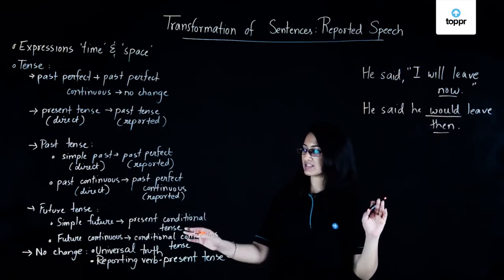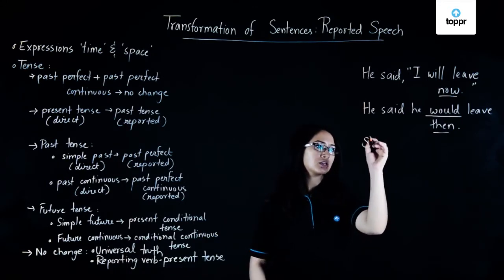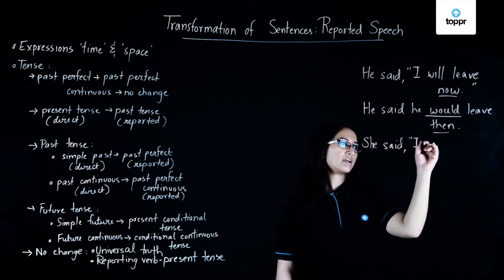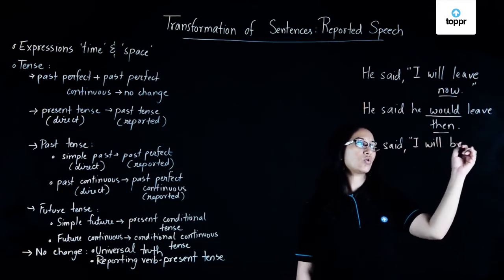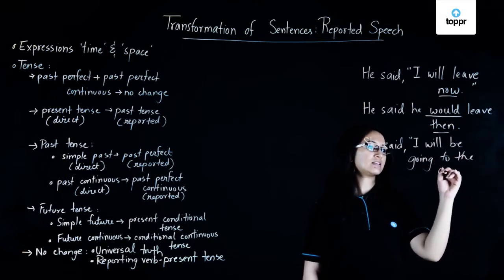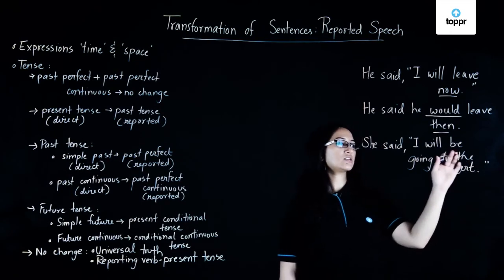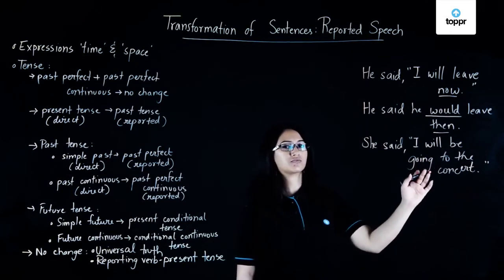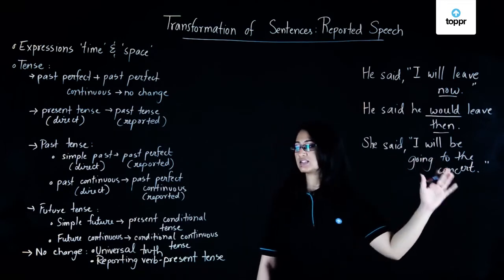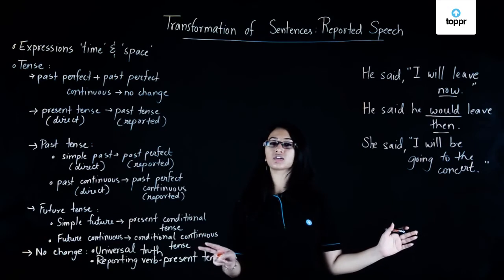Now what about the next tense that we have? We have the future continuous tense. Let's take an example. She said, I will be going to the concert. In this sentence, you can clearly see that it's in the future continuous tense: will be, and the ing form, going, tells me it's in the continuous tense. So in these sentences, we change the future continuous tense to the conditional continuous tense.